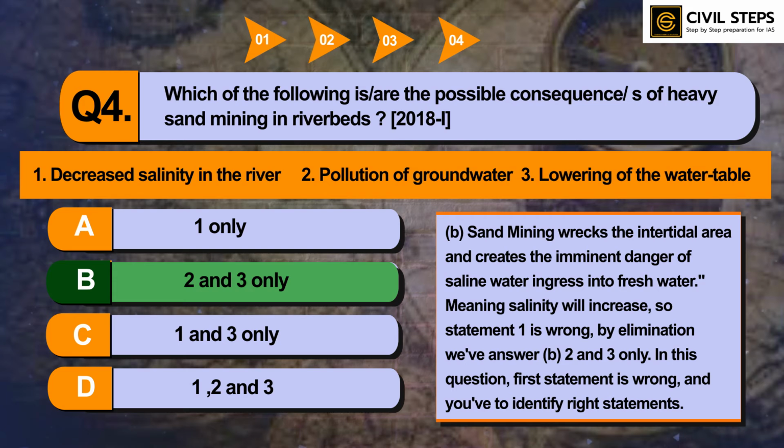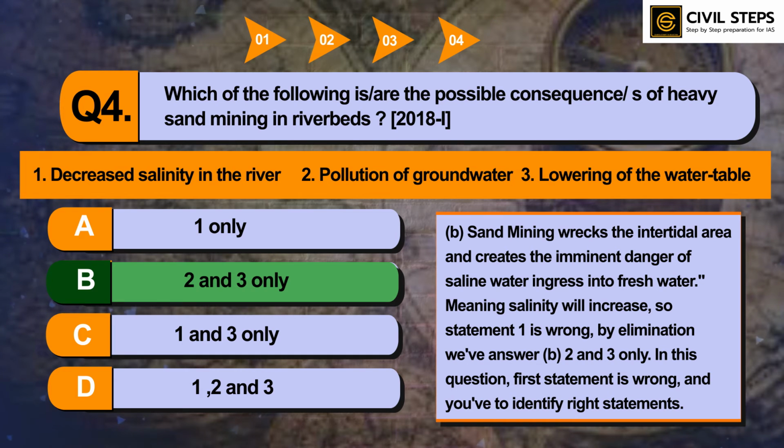Sand mining wrecks the intertidal area and creates the imminent danger of saline water ingress into fresh water, meaning salinity will increase. So statement 1 is wrong. By elimination, we have answer B, 2 and 3 only.